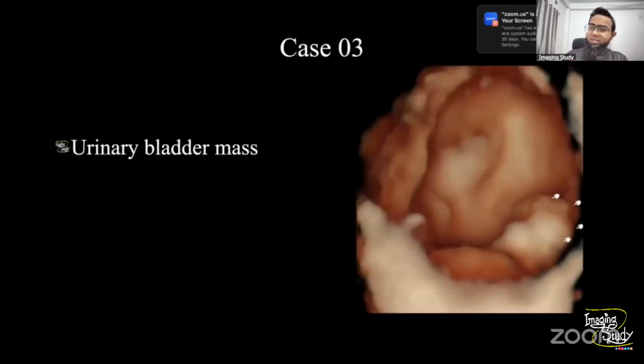Okay, so this is a case of urinary bladder mass, possibly transitional cell carcinoma. It should be diagnosed with histopathological evaluation, obviously. But these are usually transitional cell carcinoma.